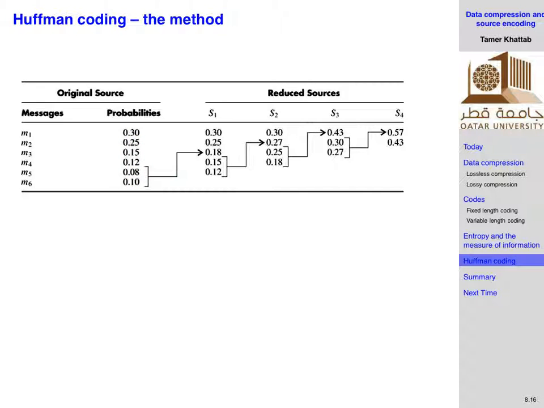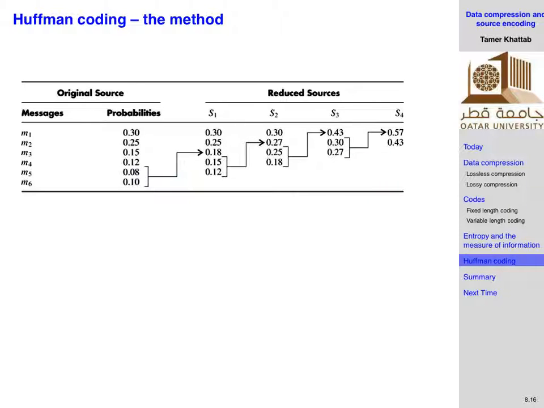In this column. Okay? Now the first step is put your messages and their probabilities such that the probabilities are in descending order. Yeah, they should be in descending order. But the last two here are put in a not very correct descending order, right? So it should be actually 0.3, 0.25, 0.15, 0.12, 0.1, 0.08.